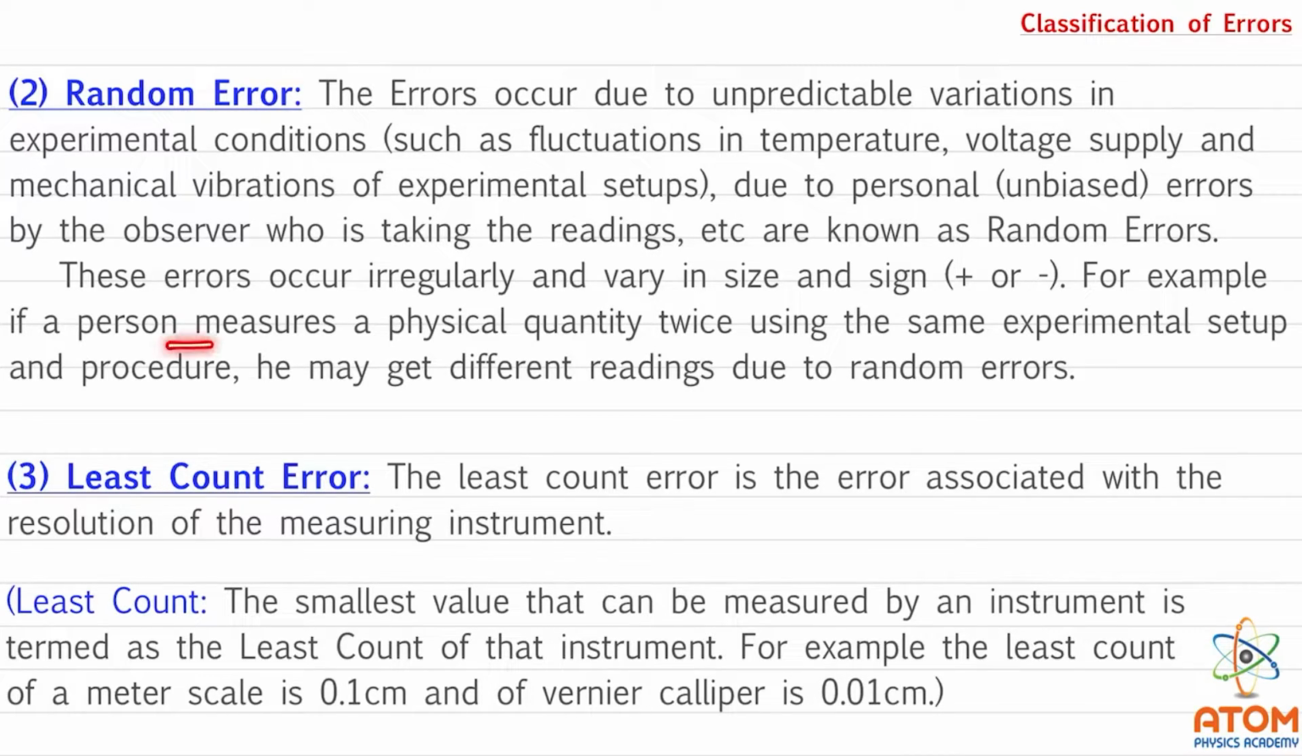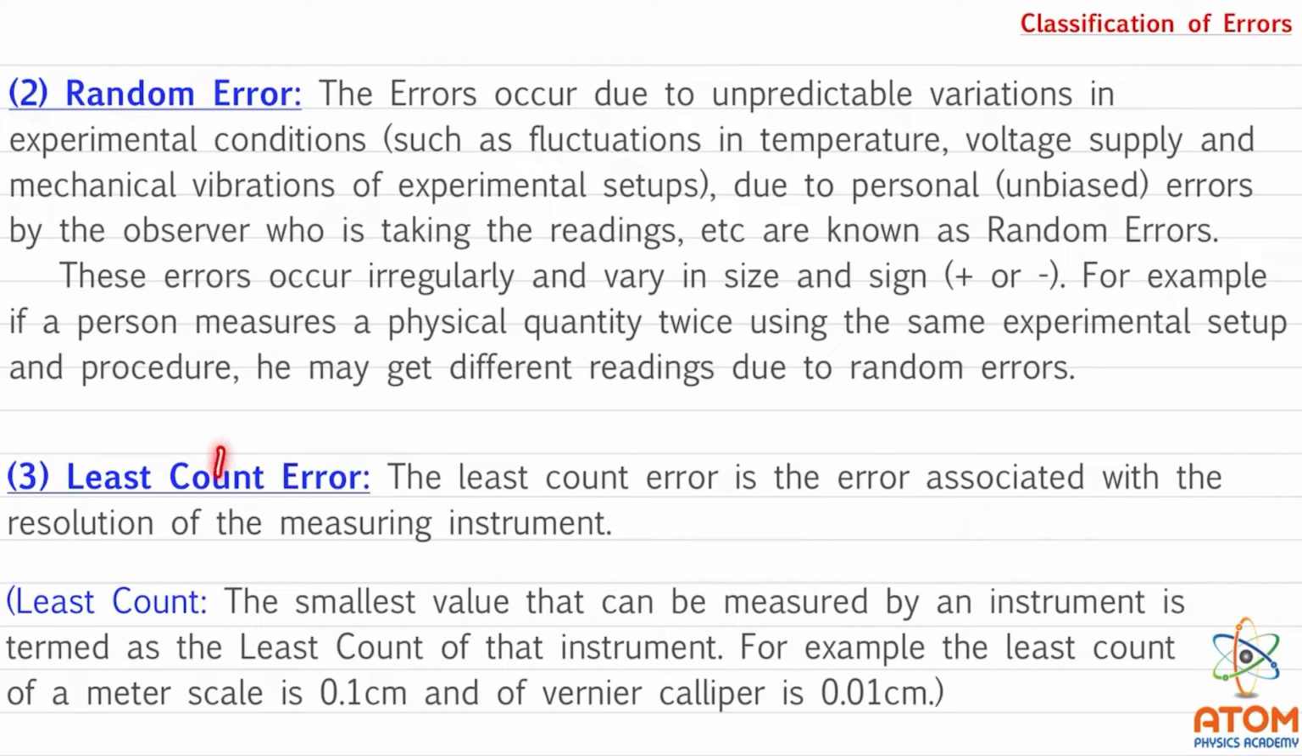For example, a person measures a physical quantity twice using the same experimental setup and the same procedure. Still, he may get different readings due to random errors. This we know. Suppose you are measuring the same thing with the same instrument, let us say 10 times. Then you will see all the 10 observations will not be the same. Why is it not the same? The observation is taken by you only, at the same time, with the same instrument. Still, all the observations are not the same. Why? Because of random errors.